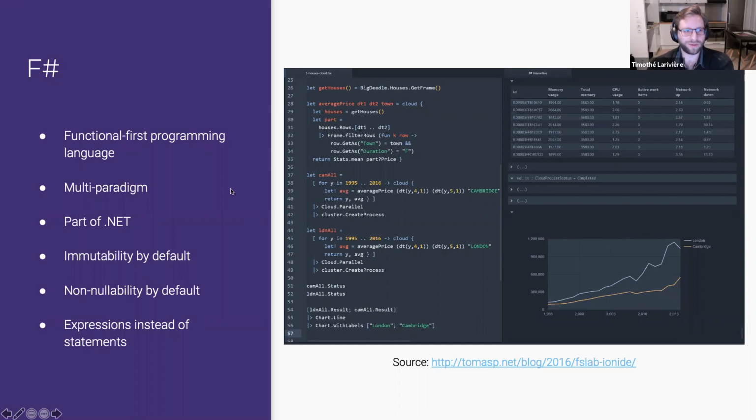So a few key points regarding F# is that it's immutable by default. In object-oriented programming, by default, all the objects are mutable, so you can change their properties. Like if you have a student class with properties like last name and first name, you can change them after you have created the object, to set them to another value.